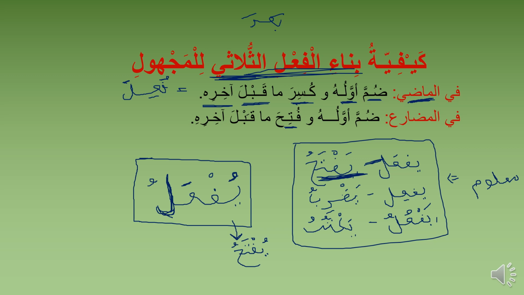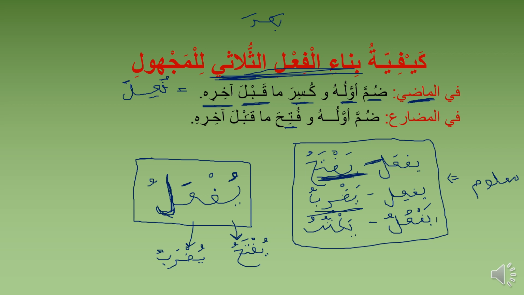So constructing majhul from daraba. The ma'lum is what? Yadribu. The majhul is what? Yudrabu. So this is the majhul of yadribu. And for kataba, the ma'lum is what?